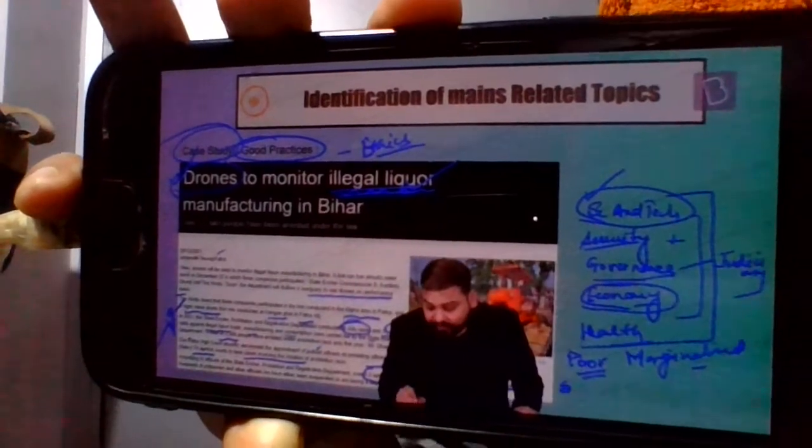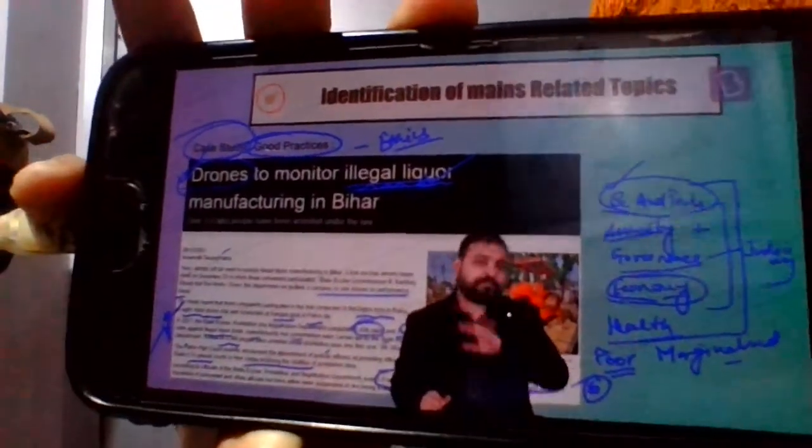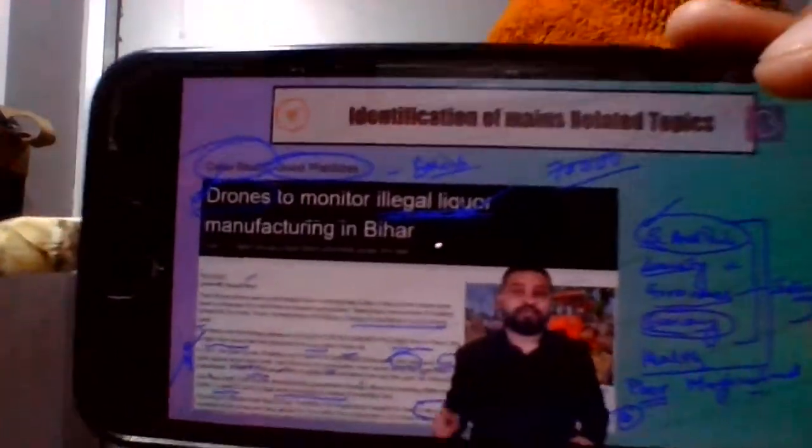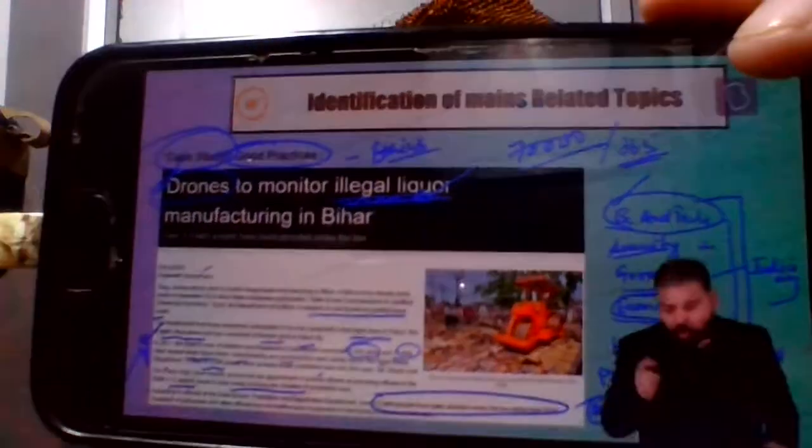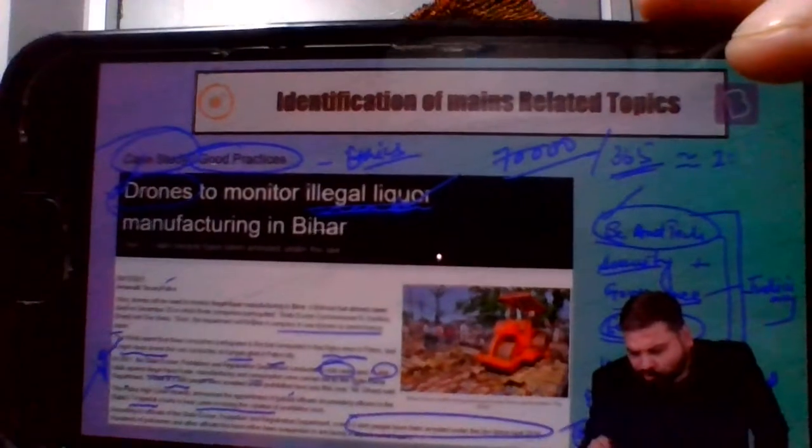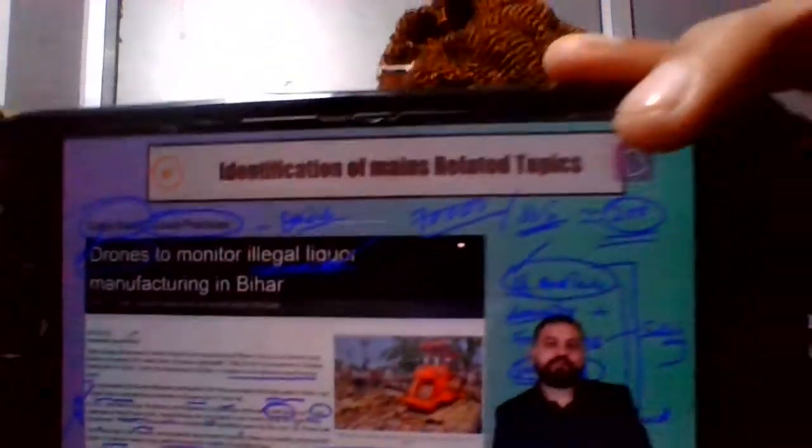Think 5 years, 3.5 lakh people arrested, 70,000 arrests on average per year. If you think that there are 365 days, almost around 200 arrests are happening every day. The state government brought a new law under which so many people are getting arrested.